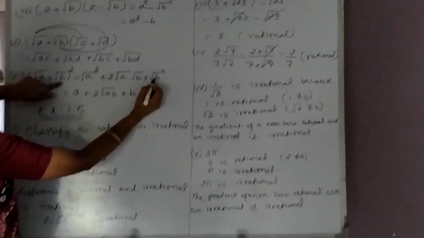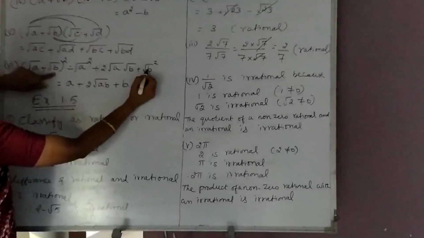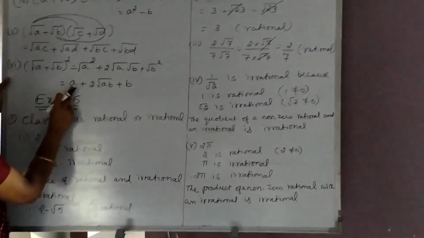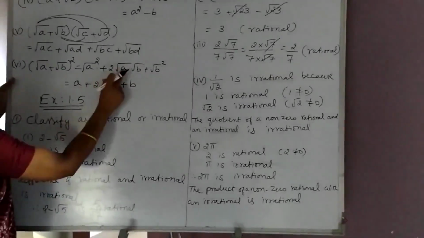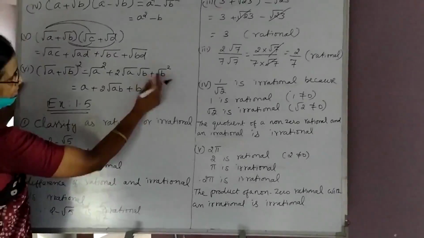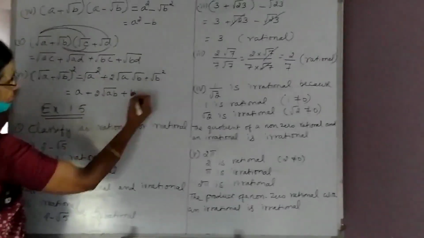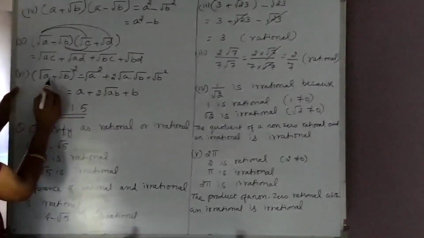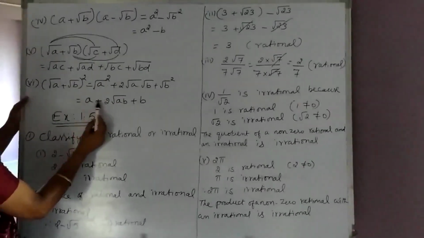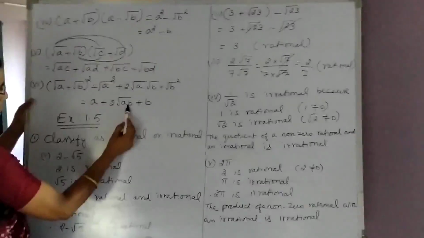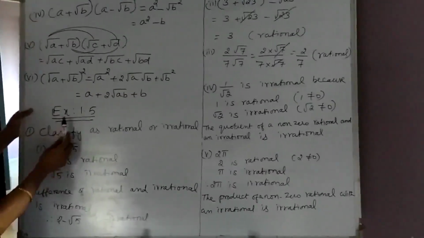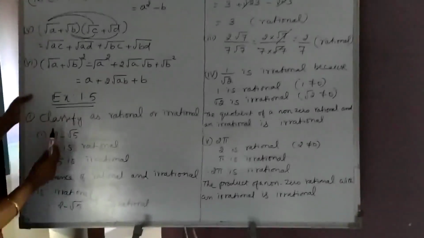In the place of B we have root B, therefore square of root B. Square of a root term becomes the same term, therefore here we get A plus 2 root A into root B can be combined as root of AB plus square of root B becomes B. Therefore, the expansion of root A plus root B the whole square is A plus 2 root of AB plus B. So remembering all these results, we are going to start with exercise 1.5.